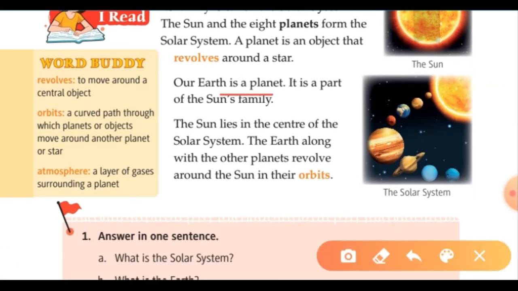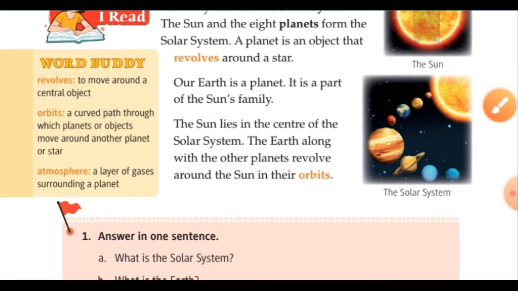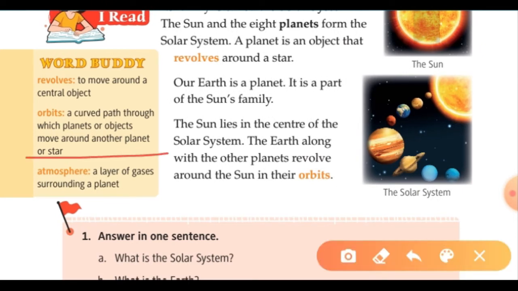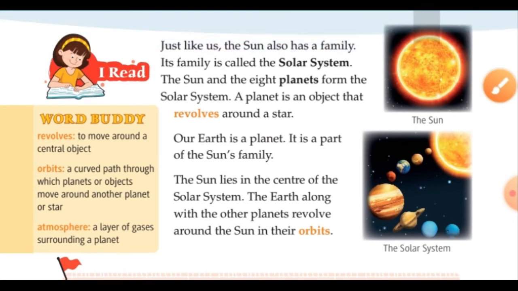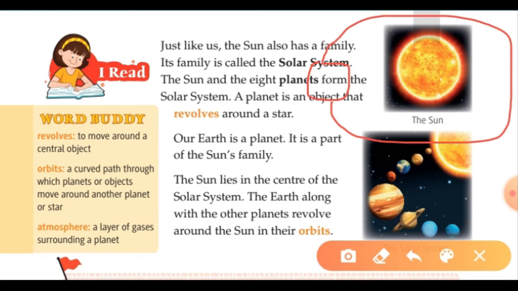Our earth is a planet, it is a part of the sun's family. The sun lies in the center of the solar system. The earth along with the other planets revolve around the sun in their orbits. Now what is an orbit? An orbit is a curved path through which a planet or object moves around another planet or star. So if we say this is a sun and this is a planet, then it will be revolving around the sun in this pattern, and this pattern, this line, this path will be known as the orbit.